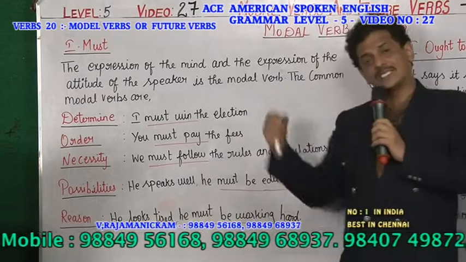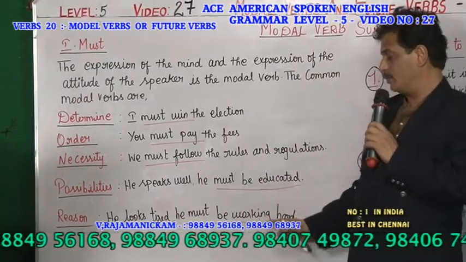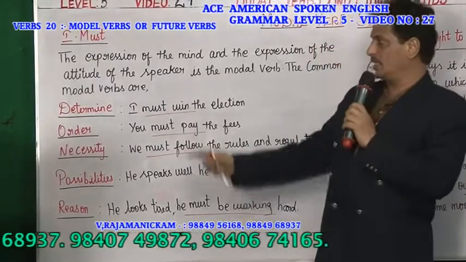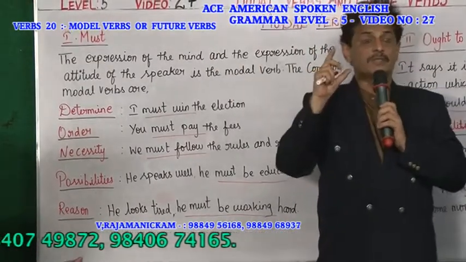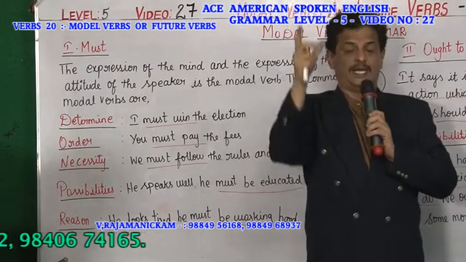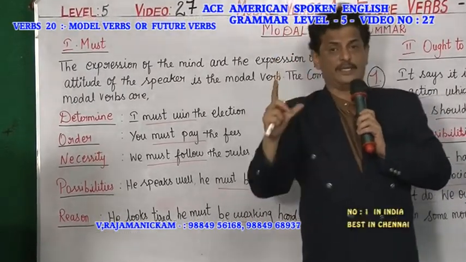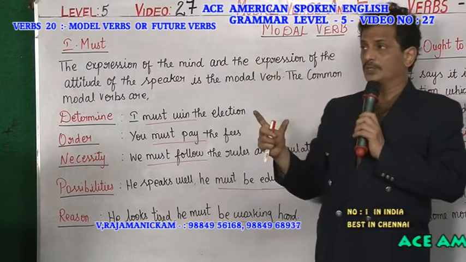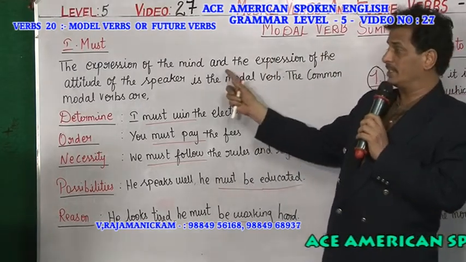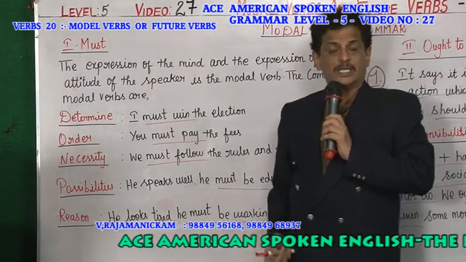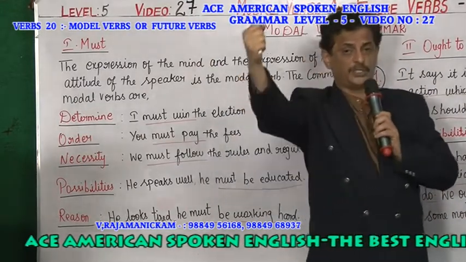Reason: he looks tired, he must be working hard. So for reason also you are using must. The modal verbs are the verbs which express your mind, your thoughts, your feeling, your attitude, and the attitude of the speaker. The modal verb must is used for determination: I must win the election.